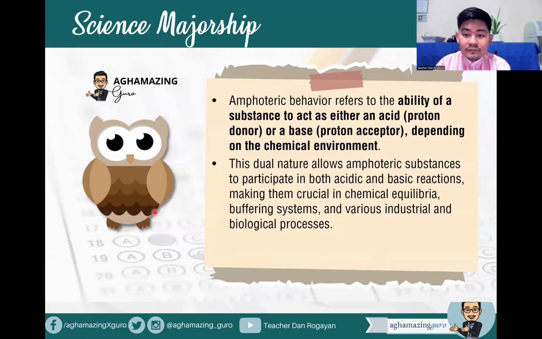So amphoteric behavior refers to the ability of a substance to act as either an acid, proton donor, or a base, like proton acceptor, depending on the chemical environment. So this dual nature allows amphoteric substances to participate in both acidic and basic reactions, making them crucial in chemical equilibria, buffering systems in various industrial and biological processes.